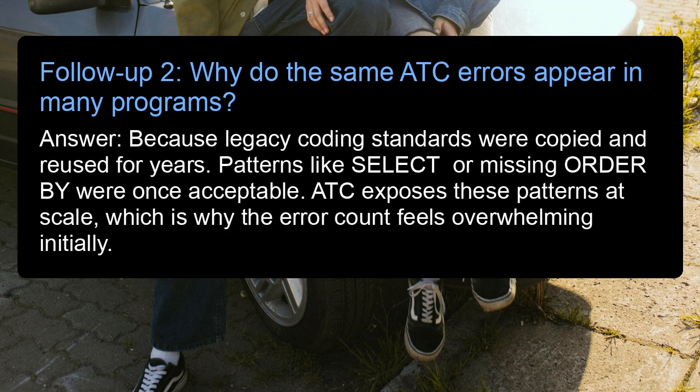Follow-up 2. Why do the same ATC errors appear in many programs? Answer: because legacy coding standards were copied and reused for years. Patterns like select or missing order by were once acceptable. ATC exposes these patterns at scale, which is why the error count feels overwhelming initially.